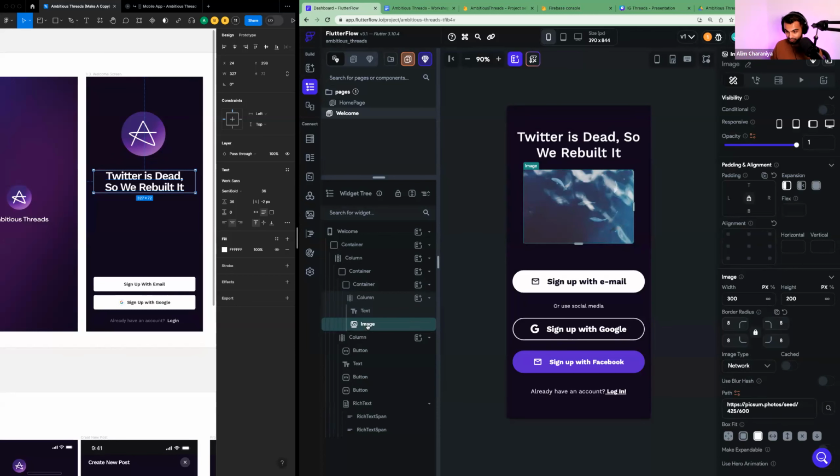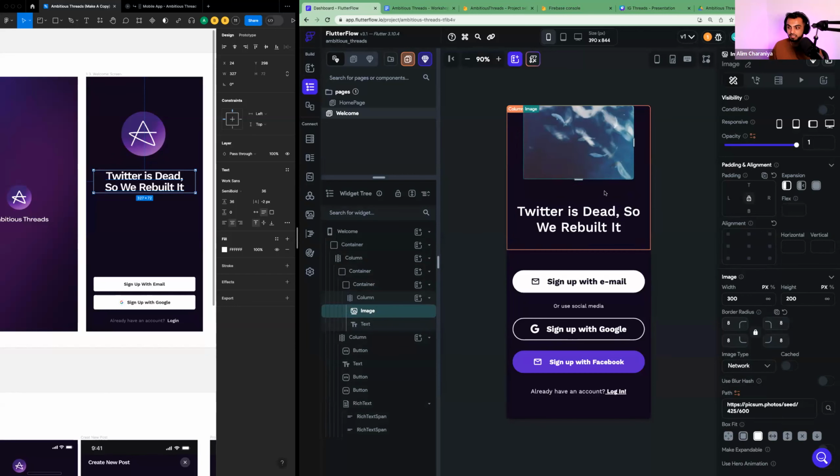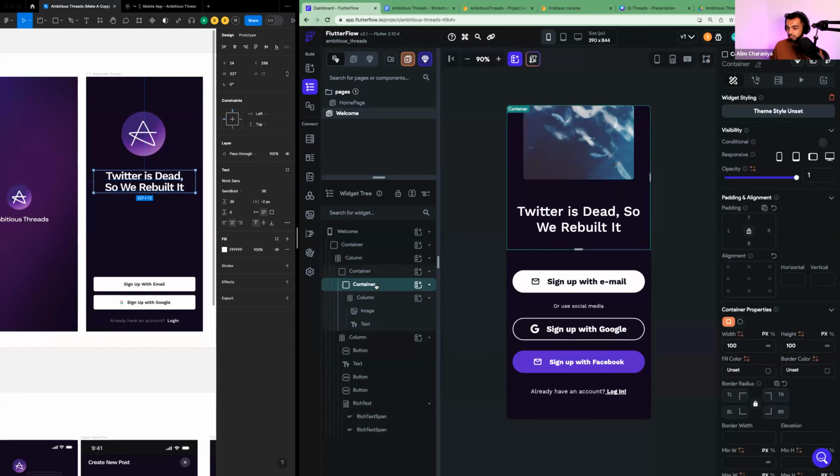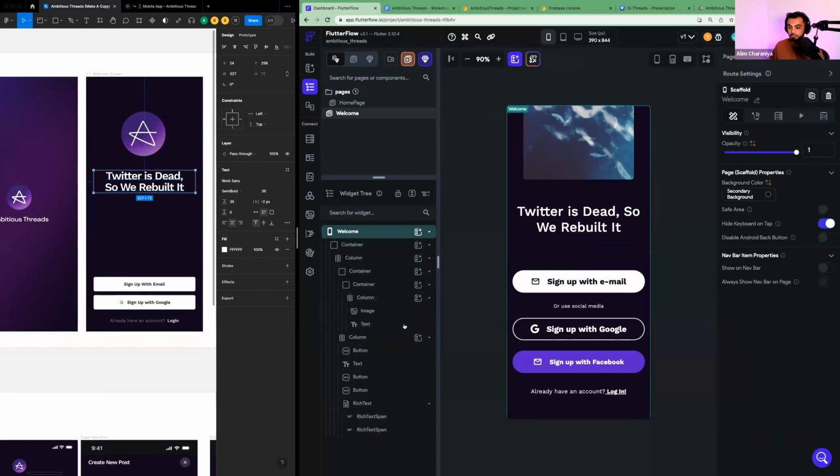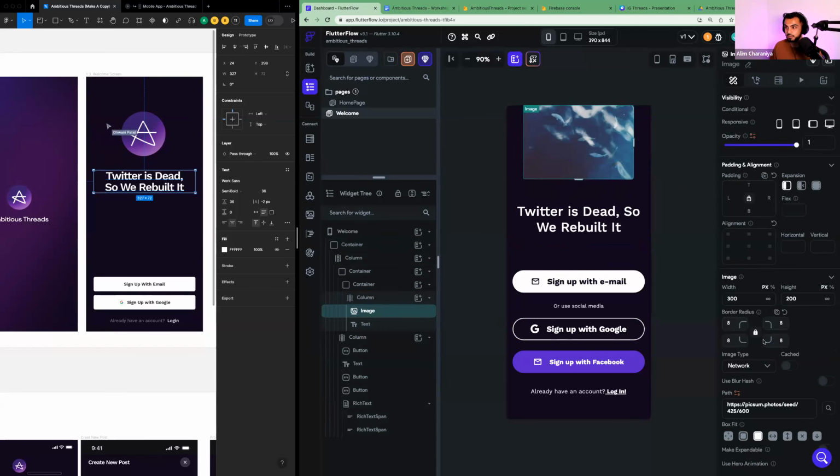Okay, so we got this image here. And we want the image, of course, on top of the text. So what we can do is take this image here and just drag it in our widget tree, and it will group itself above. Okay. Then what I'll do is I'll click on the image, and I actually want to change this image out to the image that's in my Figma, right?